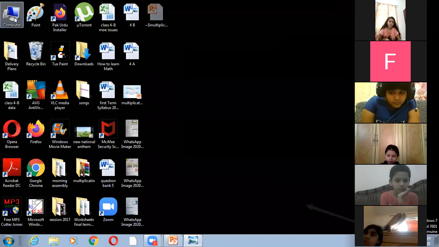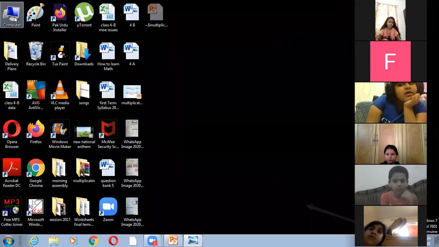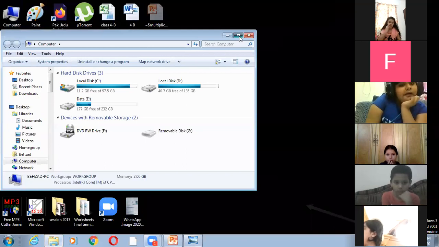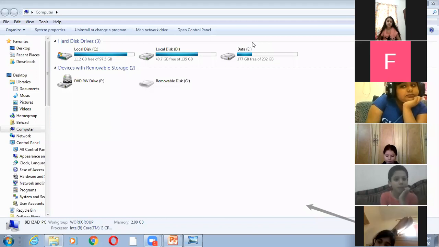How will we open the computer icon? I told you, we can open any icon by double clicking it. Double clicking it, and the icon is open now. Yes, files is also an icon, and any icon can be opened by double clicking it. So whatever is stored on your computer is accessible from the icon called computer.